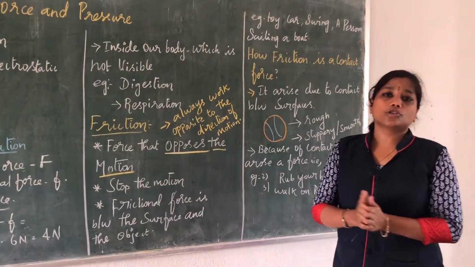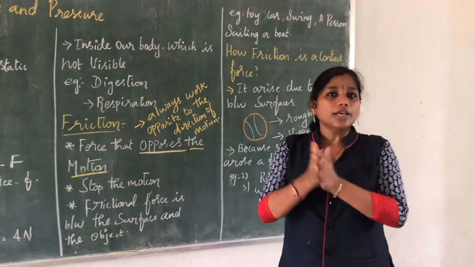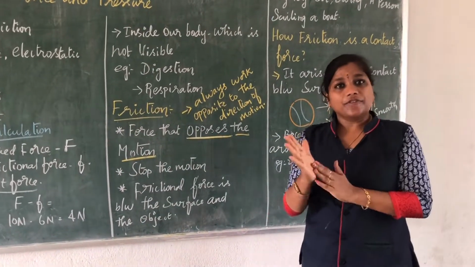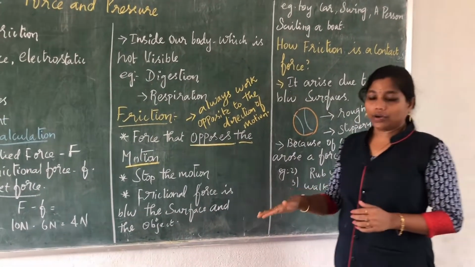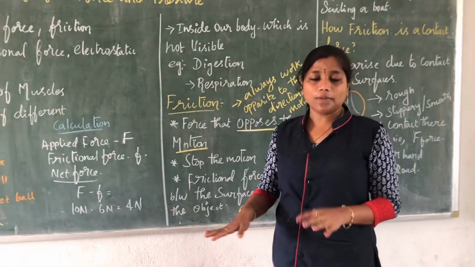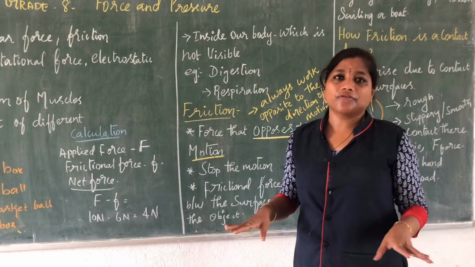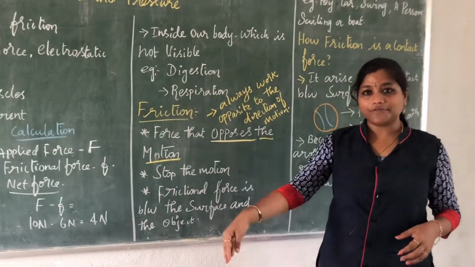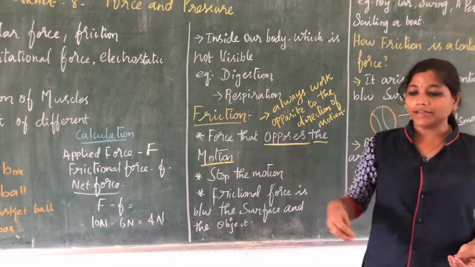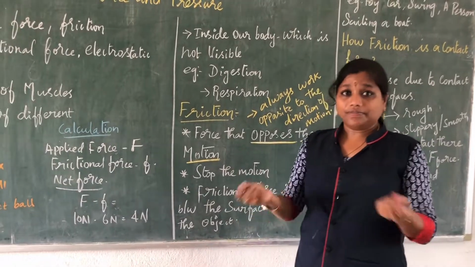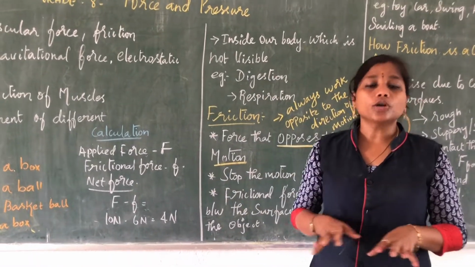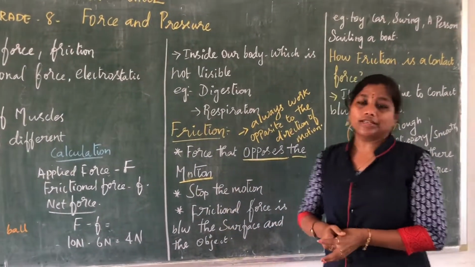We have another example also. All of you rub your hands and see. You can feel the heat. Yes or no? This is also because of the friction. And when you walk on a road, if it is a rough surface, you can walk normally. But if it is a very smooth, slippery surface, or some drops of oil are on the floor, what will you do? Can you walk on the oil? It is very difficult for us. Or if you step on a banana peel outside, that will also make you slip and fall down. Yes or no? So these are all examples of frictional forces.